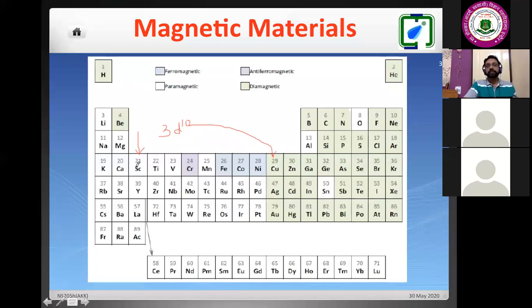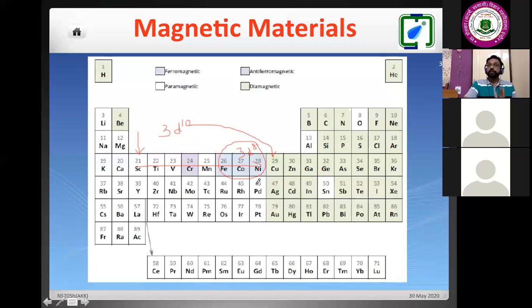So our transition metal, it is starting from here and it is ending here. In all the cases, if you take a look here, 3d orbital, it is having 8 electrons. So based on that, we can define the transition metal. Now, out of all transition metal, our interest is here, because in ancient time, lodestone was nothing but